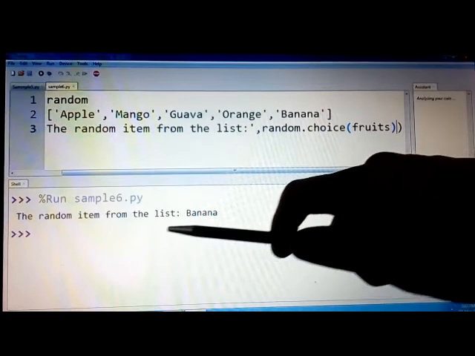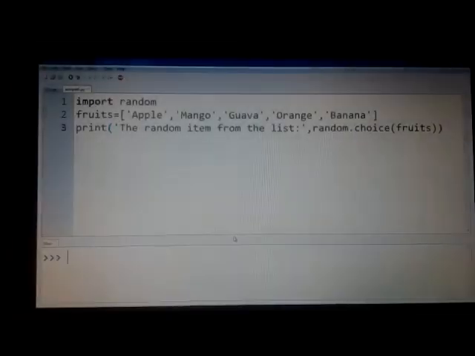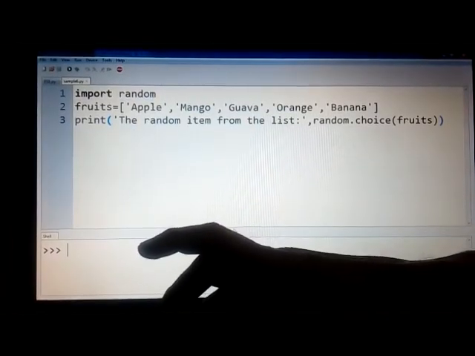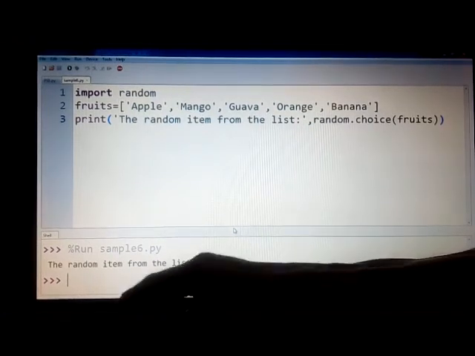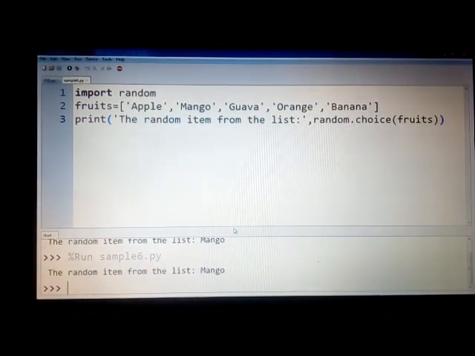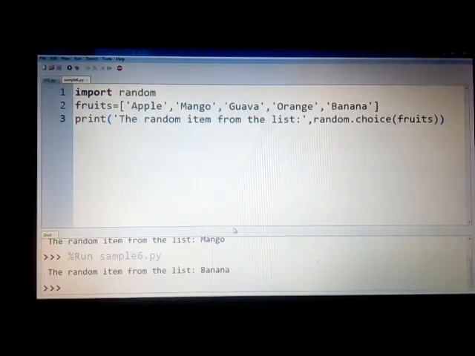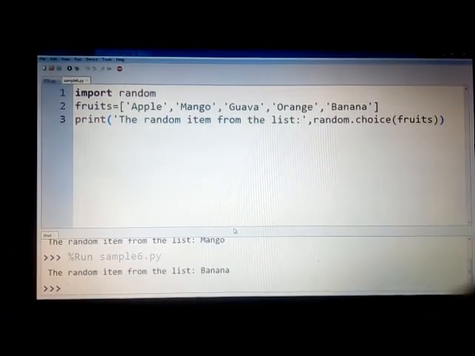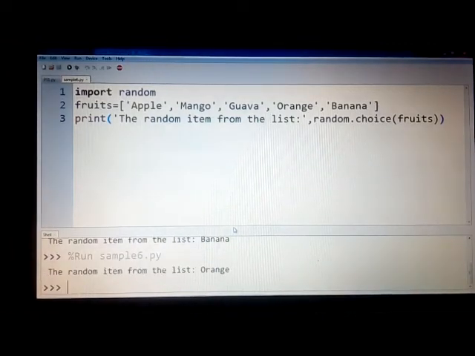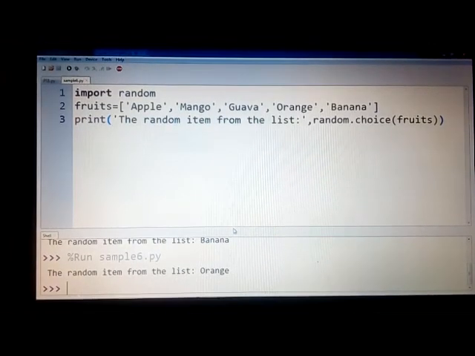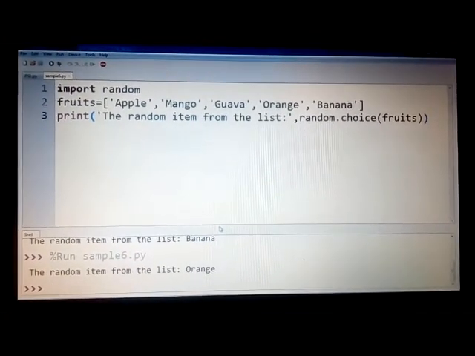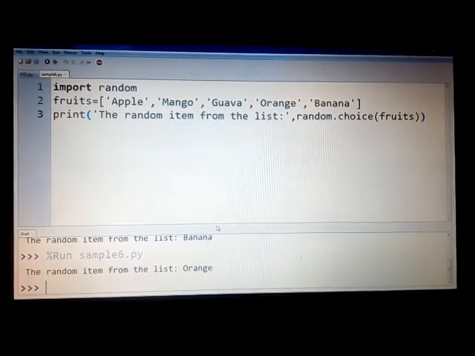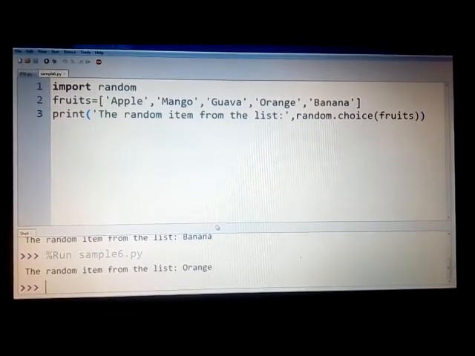The random item from the list picked up is, let us run this for another input here. Now I got mango, that is a randomly chosen item. Now let us run it for another one. Again we got mango here, and now again we got banana, orange. So this way you can see that the function random.choice randomly picks up an item based on its own internal calculations or mechanism, the algorithm.